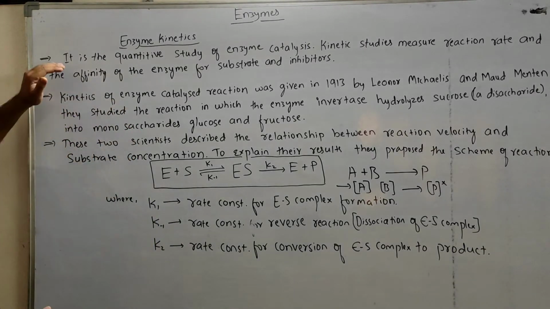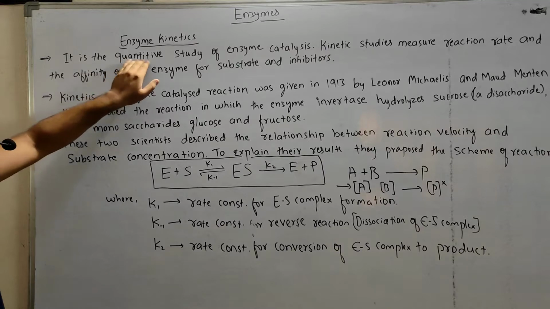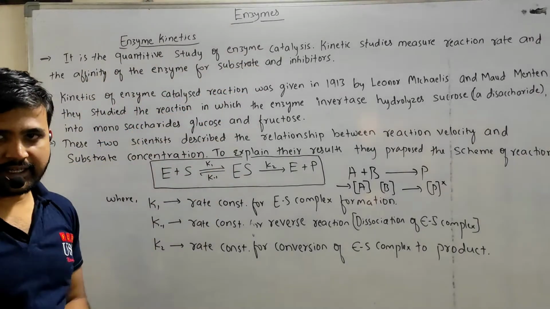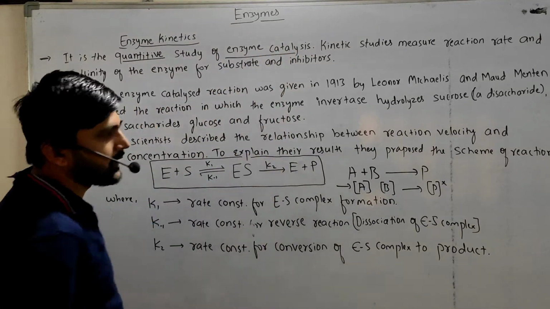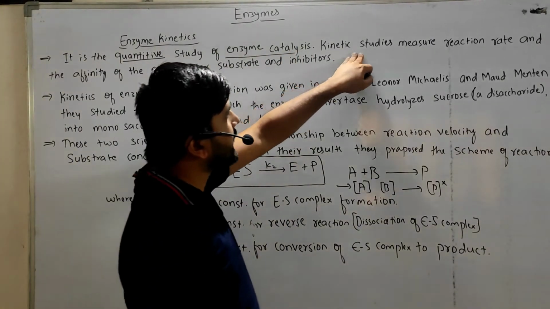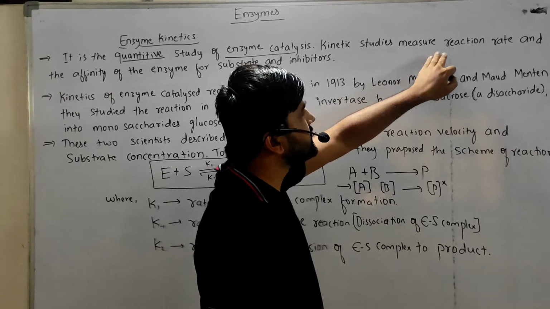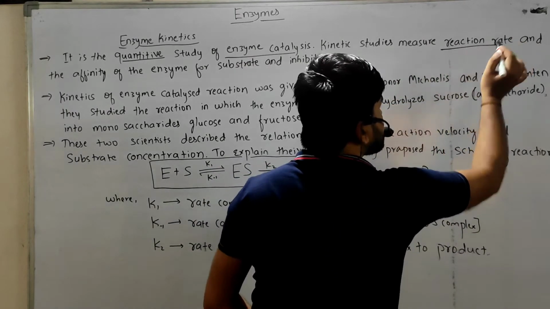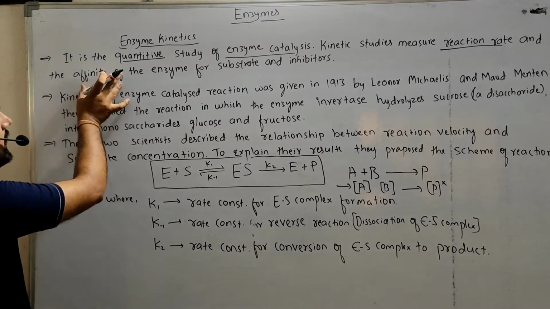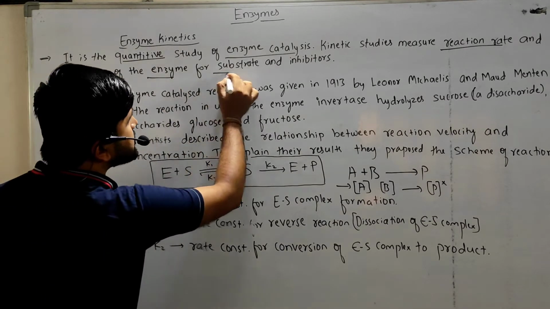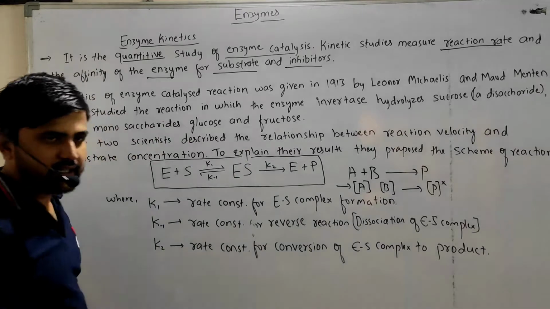So the first point says that enzyme kinetics is the quantitative study of enzyme catalysis, in which the catalytic studies measure the reaction rate, that is the velocity of the reaction, and the affinity of the enzyme for both substrate as well as inhibitors, right?